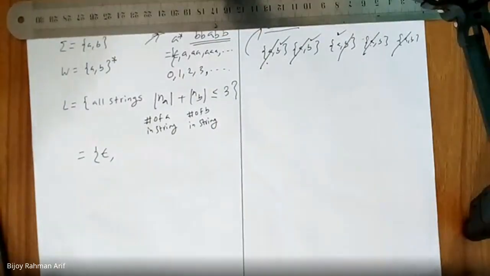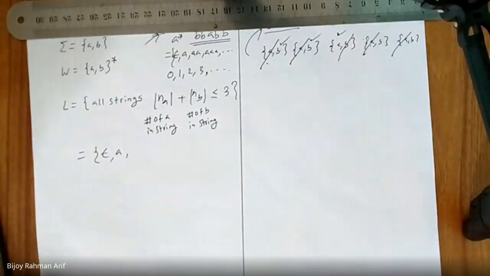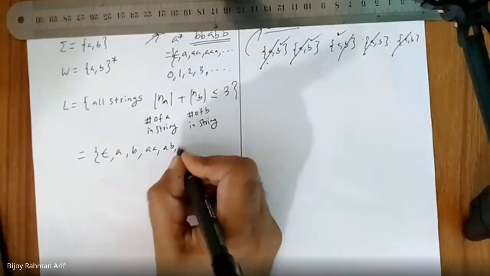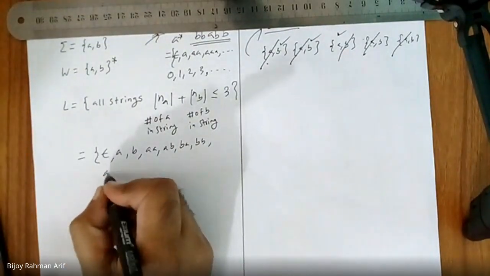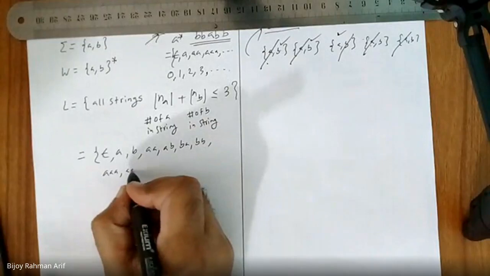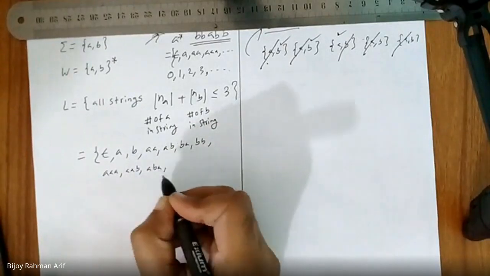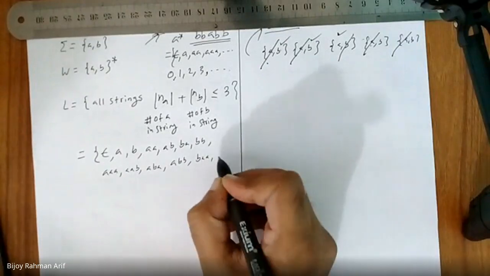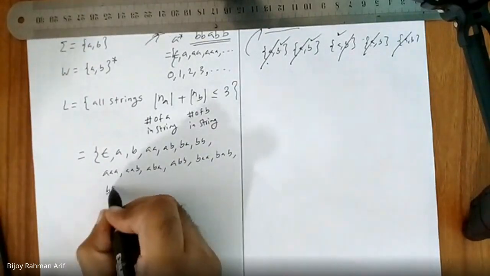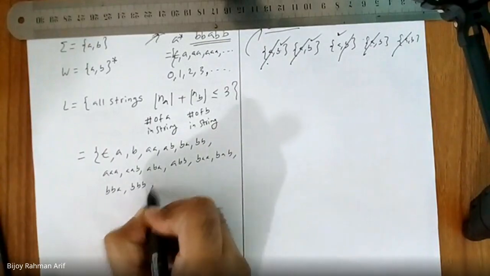Then next one. How about only A? Only A, yeah. How about only B? Yes. Then what is the next? AA, AB, BA, BB. Then AAA, AAB, ABA, ABB. Then BAA, BAB, BBA, BBB.